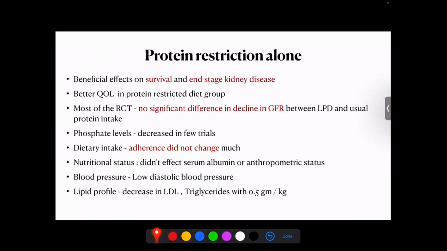the protein intake. So in these guidelines, they've classified what the benefits are if you do protein restriction alone, and if you do a very low protein diet along with alpha keto analogs, what are its implications on survival, renal survival, the decrease in GFR, phosphates, blood pressure, nutritional status, lipid profile, etc. And what they found is that when you use protein restriction alone, that is a low protein diet, it has beneficial effects on survival and end-stage disease.